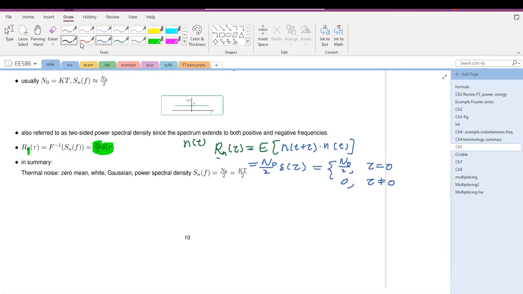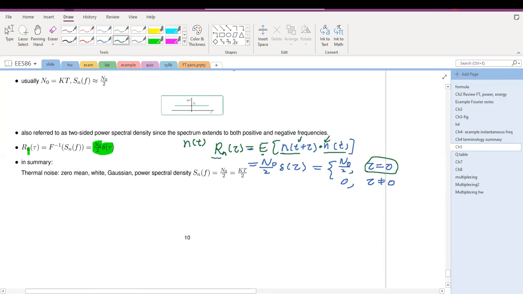This means that if tau is not 0, n(t plus tau) and n(t) are at two different time slots. If we take the product of these two random variables and take the expectation, it is equal to 0. In this case, these two random variables are uncorrelated.